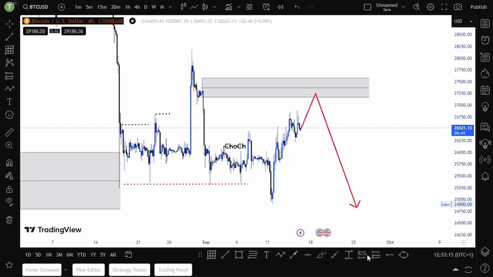So I'll be selling Bitcoin at that zone. A 1 to 5 risk reward ratio is also good. I'll be entering our sells here, and then I'll be targeting this low. So that is my view on Bitcoin.